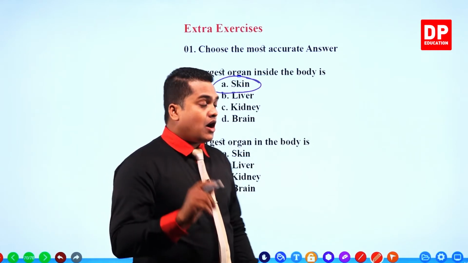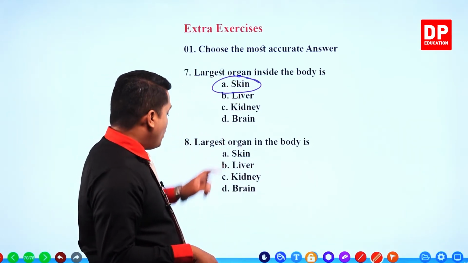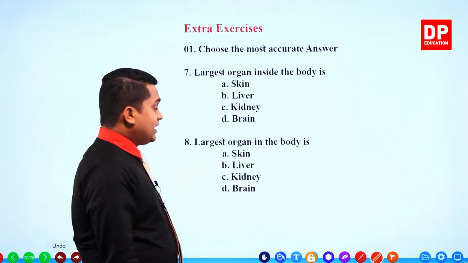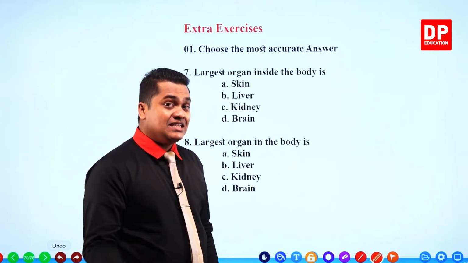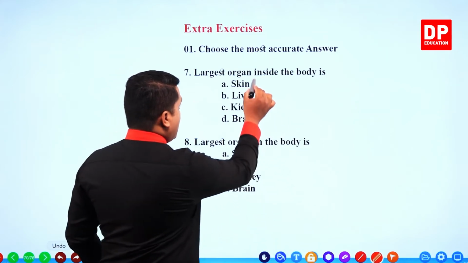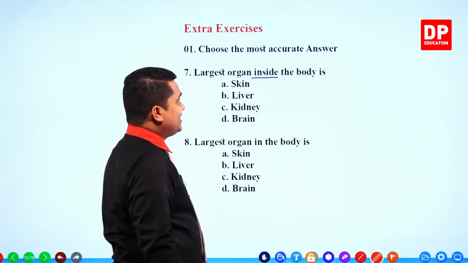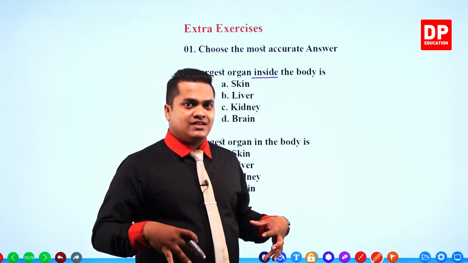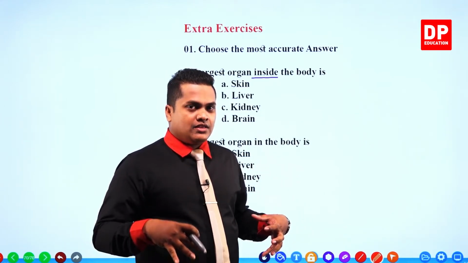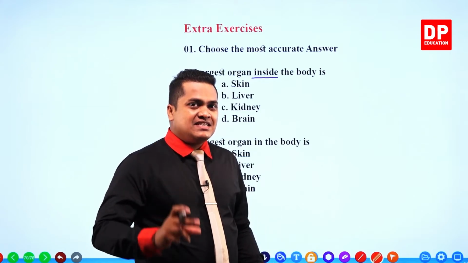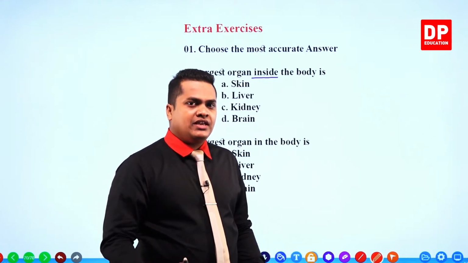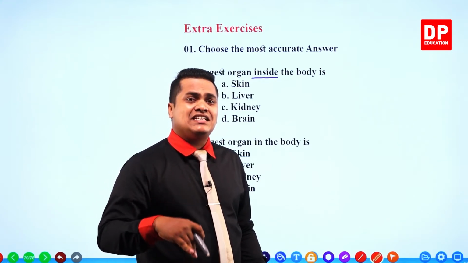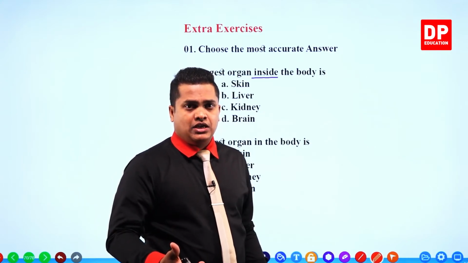They are asking about the largest organ not in the body, but inside the body. So we need to consider the inside structure of the body. The largest organ which is contained inside the body is not the skin, because skin is located outside the body.